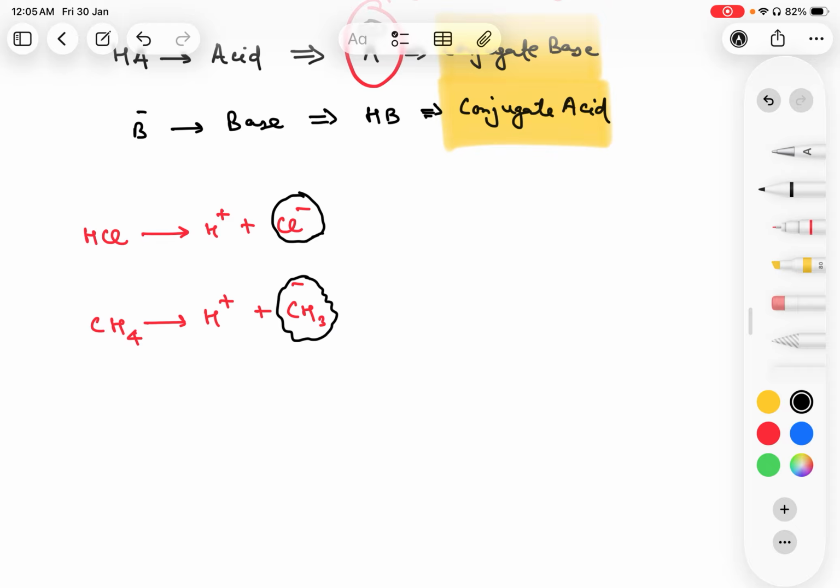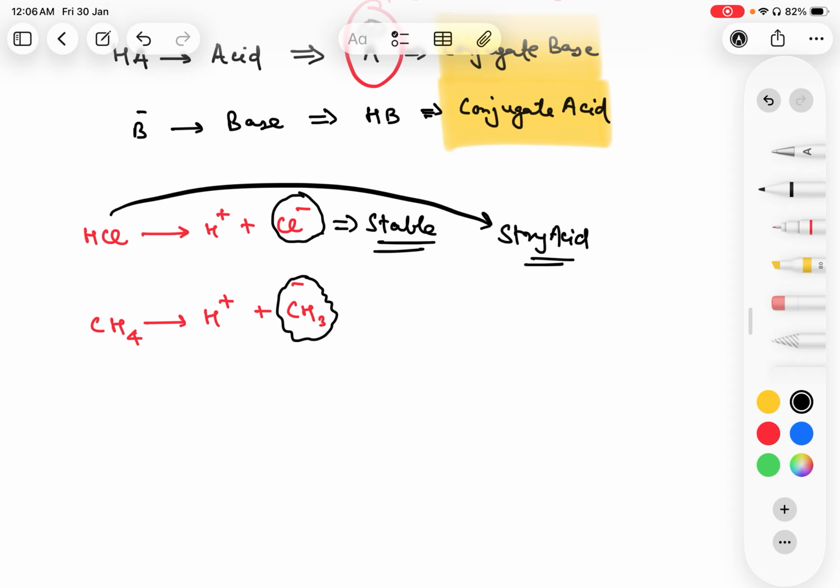Acidity is not always about giving H+ ions. It is about what is left, what forms after losing H+. That is, we look at the stability of the conjugate base. Now you can see Cl- is much more stable, because negative charge on an electronegative species is always better stabilized. And if this is stable, it means HCl is a strong acid.